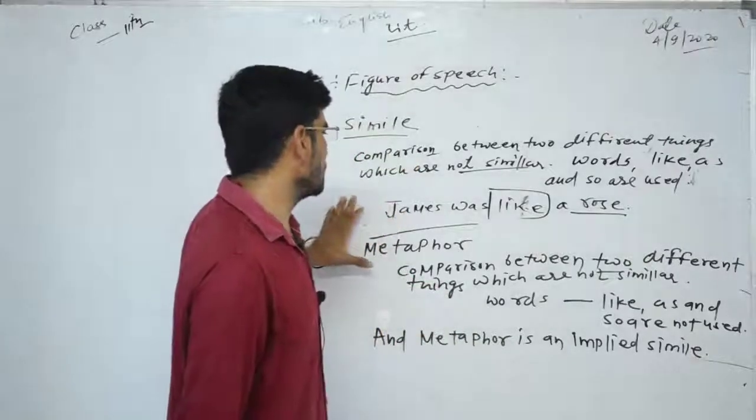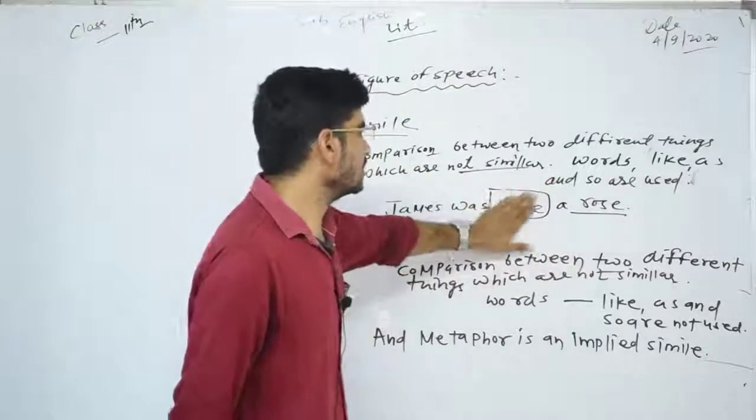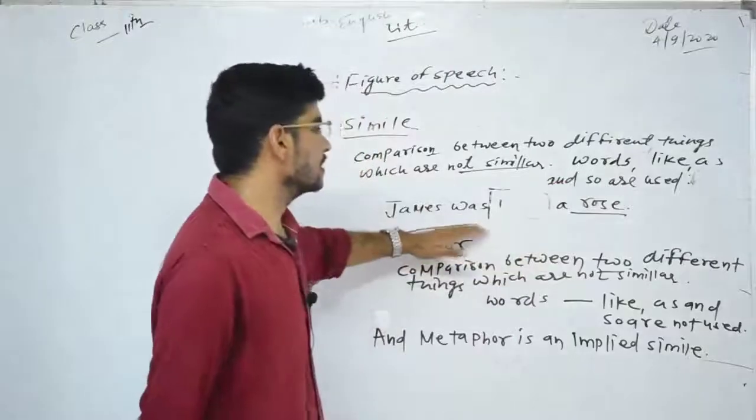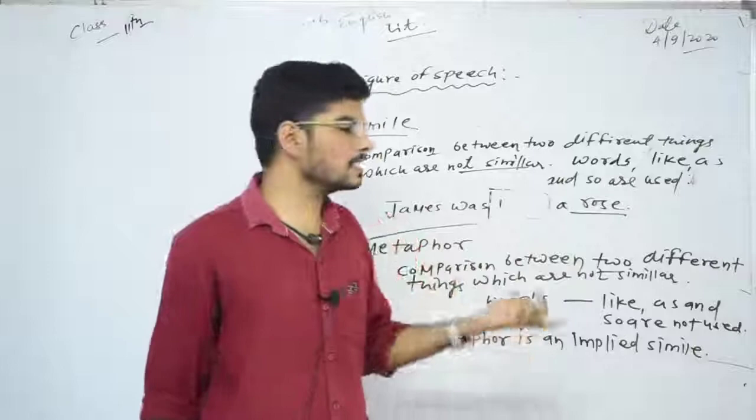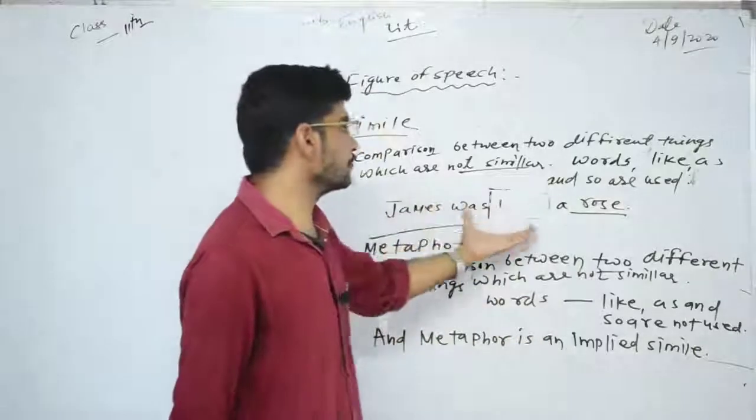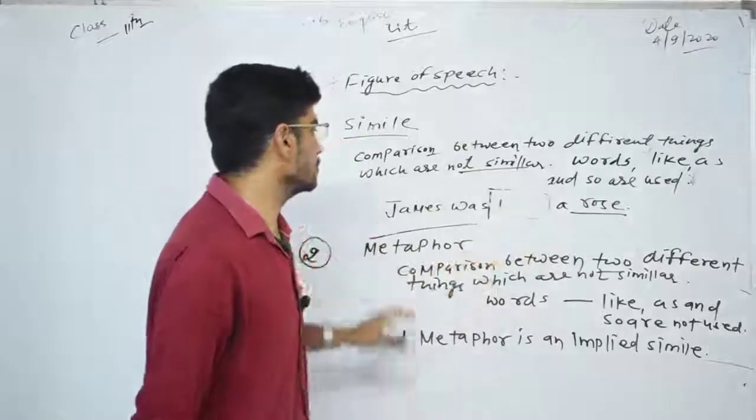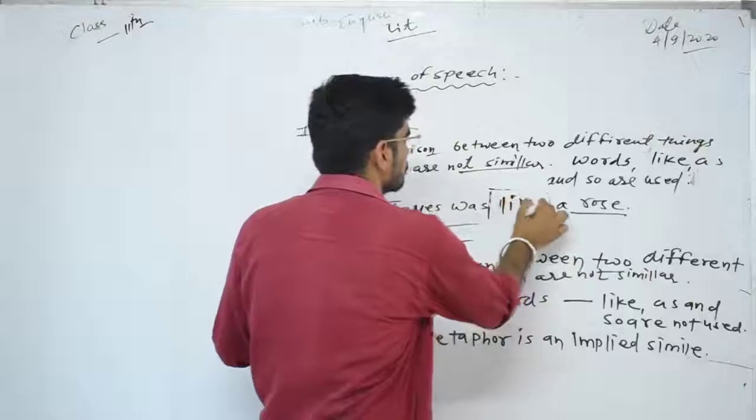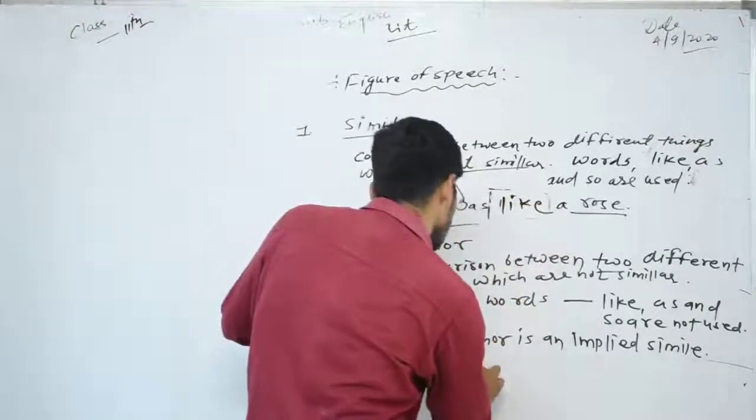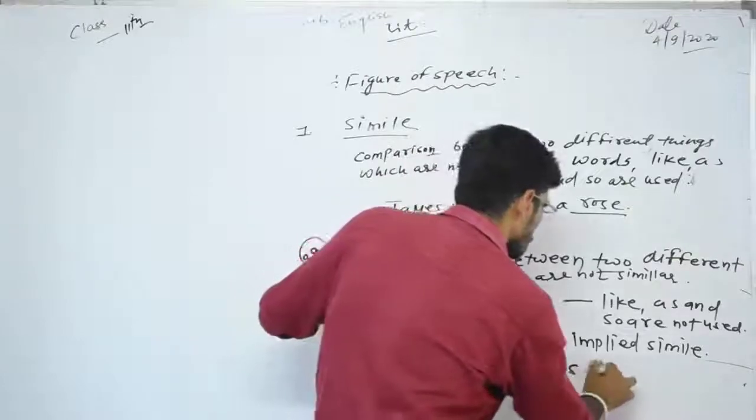Just look at this sentence. I have written that James was like a rose. If I say that James was a rose, that is metaphor. There is comparison between two different things in this sentence also, but I have not used the words like, as and so in this sentence. Therefore, this sentence is metaphor. James was a rose.